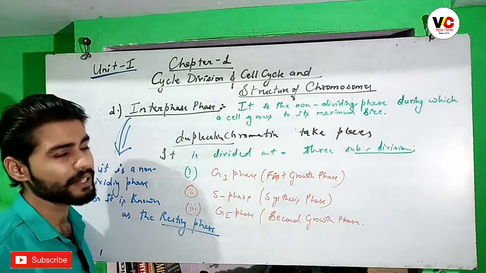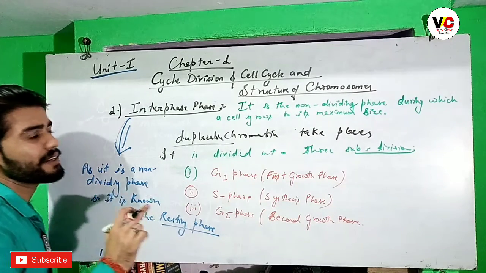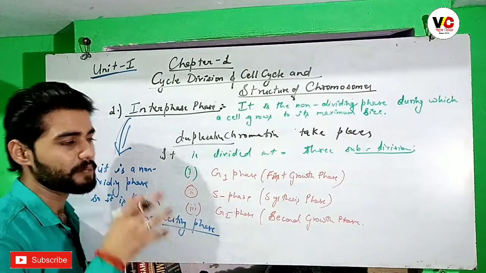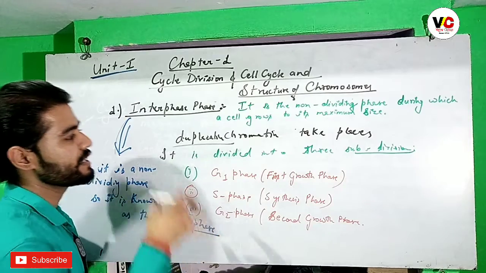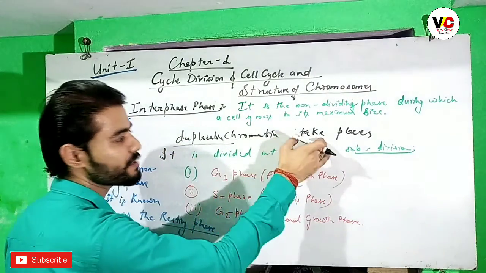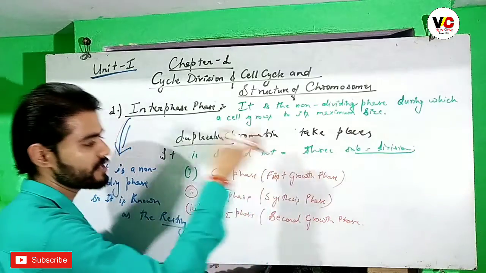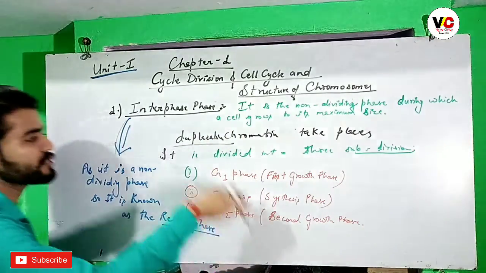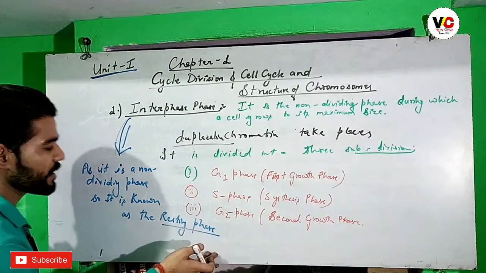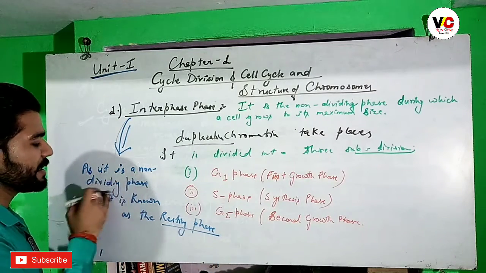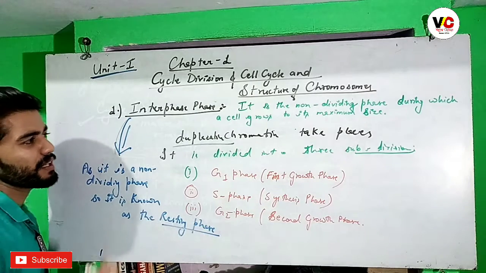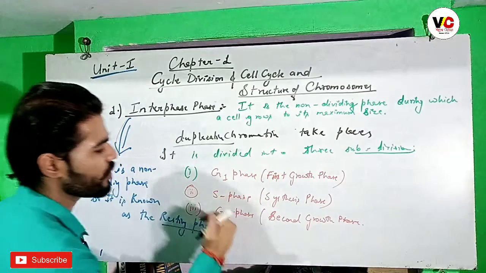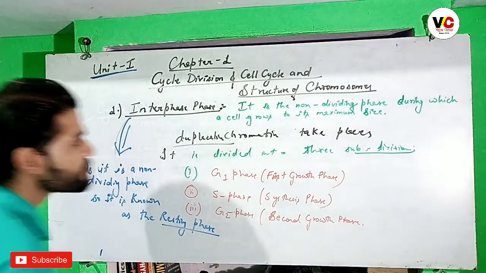So we have to understand this. The interphase is the first phase, and it is non-dividing. Here the cells grow to their maximum volume and size, and the duplication of chromatin takes place. It is divided into three subdivisions: G1 phase, S phase, and G2 phase. It is also known as the resting phase because it is a non-dividing phase. So it is very simple. Moving forward: what is the G1 phase, the S phase, and the G2 phase?